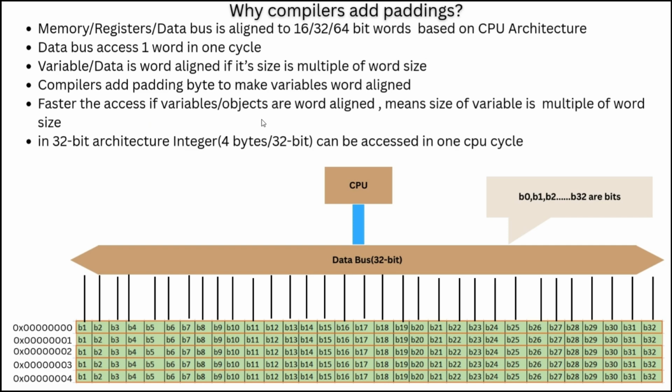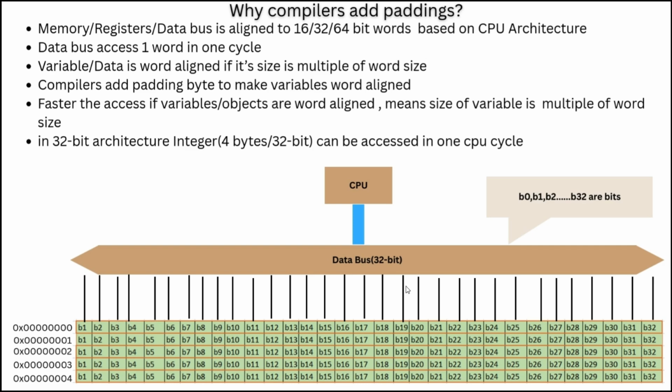So if data is word aligned, it can be accessed very fast. For example, in a 32-bit architecture, you can access a 4-byte integer in one cycle. If it is 64-bit, it is 2 cycles.